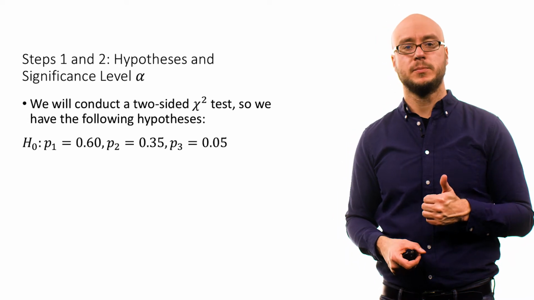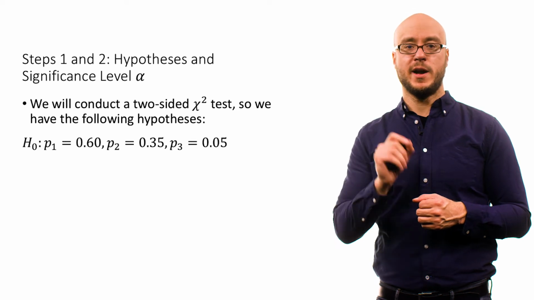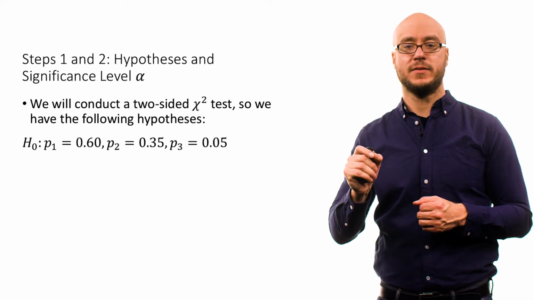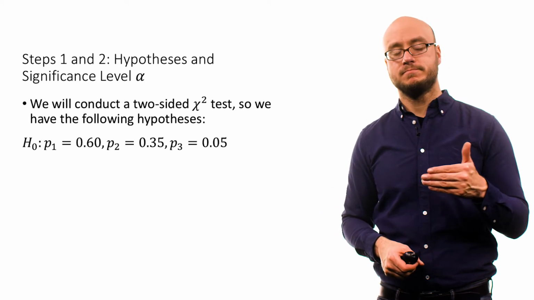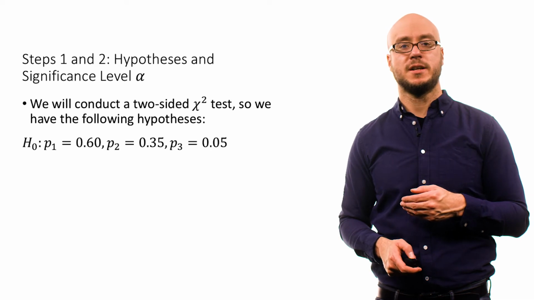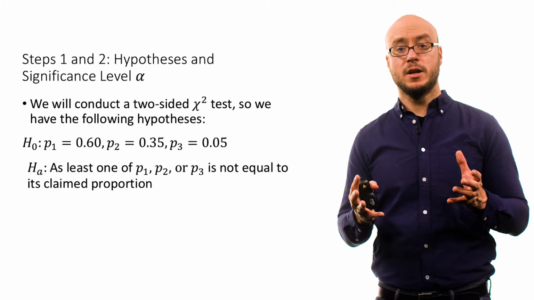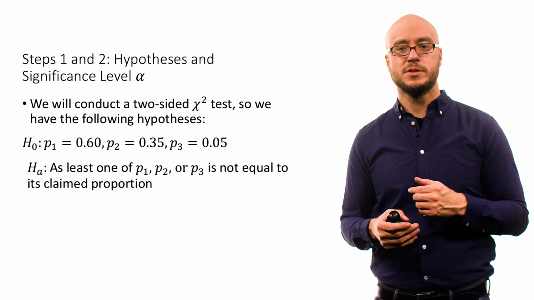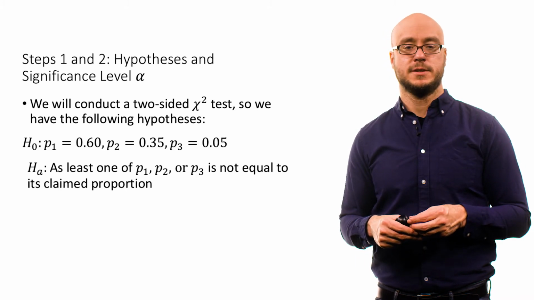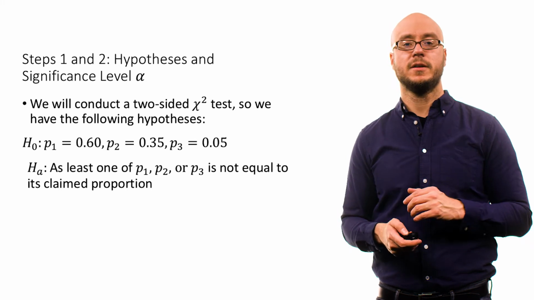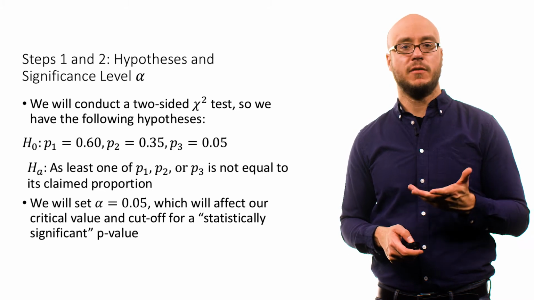The null is simply that the proportions in the population for each of the categories, indexed from i equals 1 to K, so we have Protestants, Catholics, and nones. Those are 1, 2, 3. The null is simply that those claimed values by this religious studies scholar equal the proportions in the population. The alternative is simply that at least one of these proportions, P1, P2, or P3 in the population, is not equal to the claimed proportion. There's something off here. That's the alternative. And by convention, we will set alpha to 0.05.